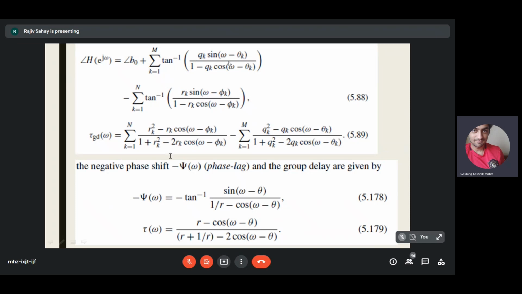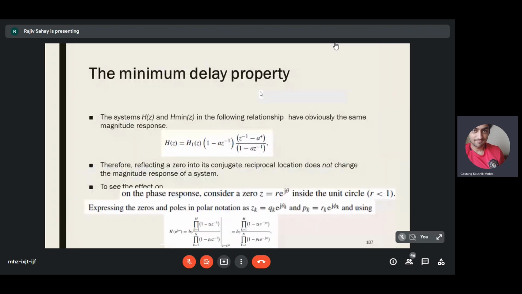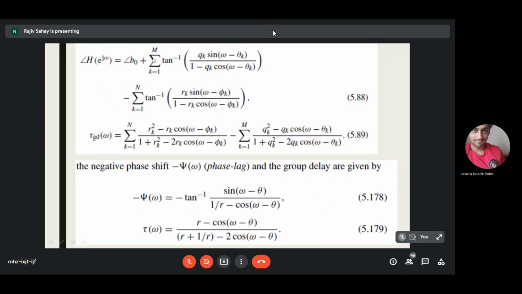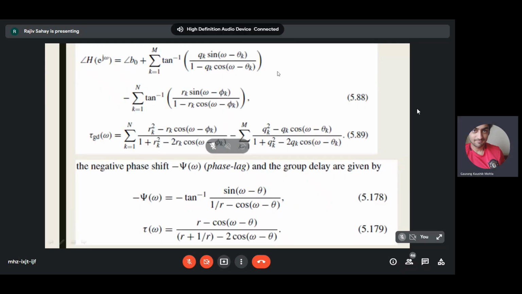So we can write in general, given poles p_k and zeros z_k, where z_k is written like this, q_k e to the power j theta_k, and poles are written as r_k e to the power j phi_k. So we can write out equations. These equations are also things which I've discussed with you. So you can get this tan inverse of imaginary part by real part. And the group delay can be obtained from this by differentiating with respect to omega.